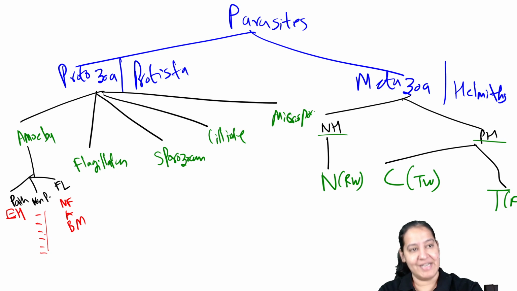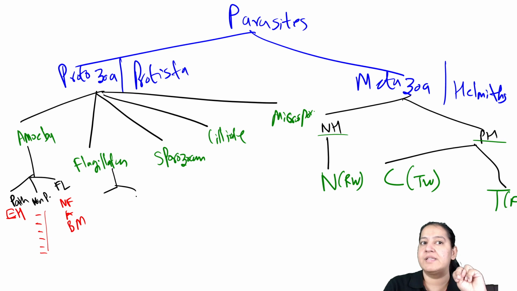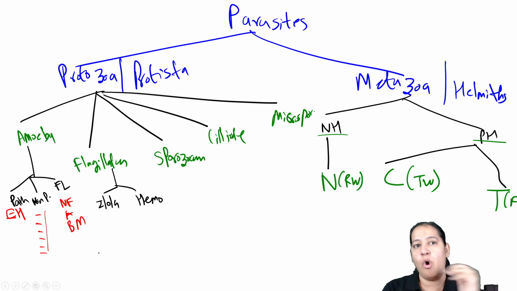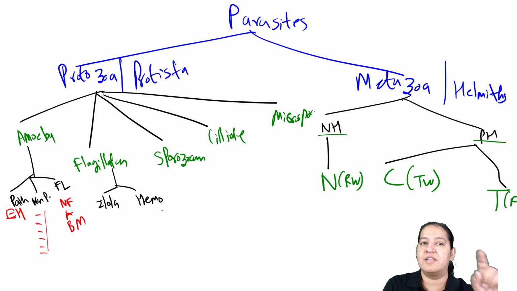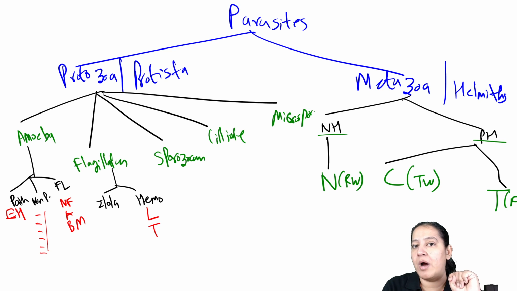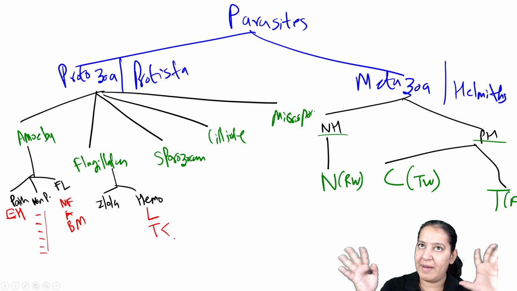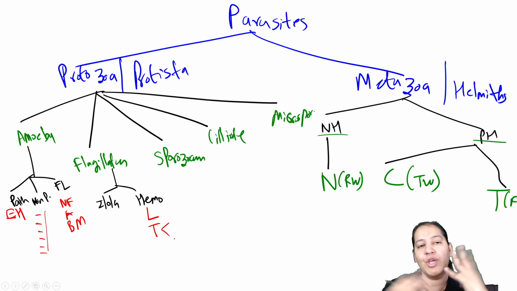Let me come to flagellates. In flagellates, I will divide only into two categories: hemoflagellates, the ones which reside in blood, and intestinal, oral or genital flagellates. In hemoflagellates only two options are there, Leishmania and Trypanosoma brucei. Take care of the T, because T is multiple. In the complete parasitology, more than 10 T's are there, so you will get confused in the letter T. It is Trypanosoma.